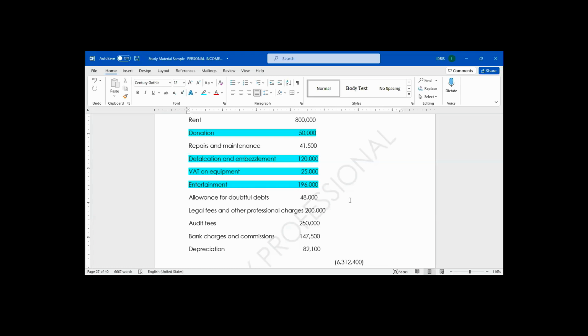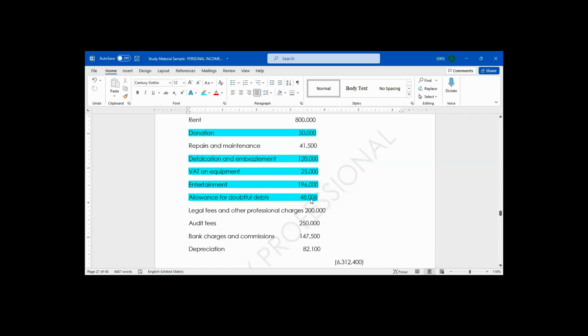Disallowed. We are going to assume this provision for doubtful debt is general, and we are going to disallow it. Add it back to the net profit. Since it's not stated either general or specific, we assume it's general and we disallow it.